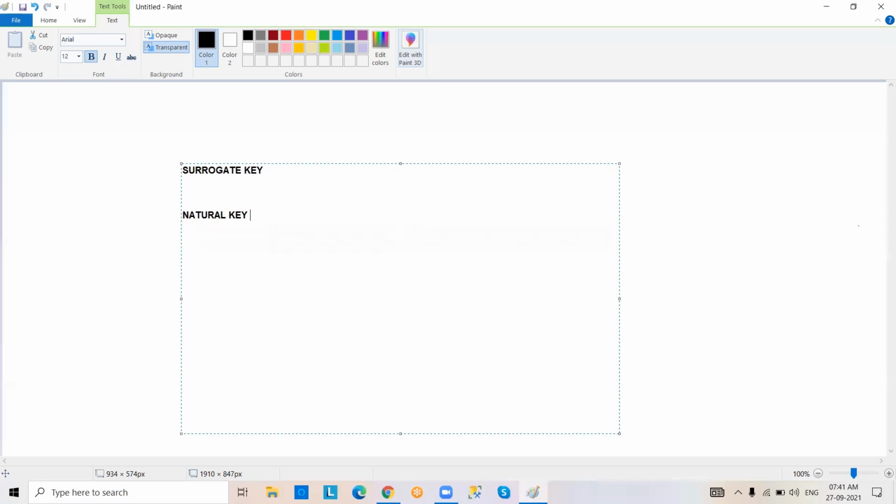Auto generation. Suppose you are going to fill the form. You just observe the form, online form or physical form, whatever it is. When you are going to open a bank account, it contains complete information regarding you. So your name, address, phone number, email ID, everything, your PAN card number, Aadhaar number, everything will be there, but there is no account number. The account number column will not be there. Am I right or not?